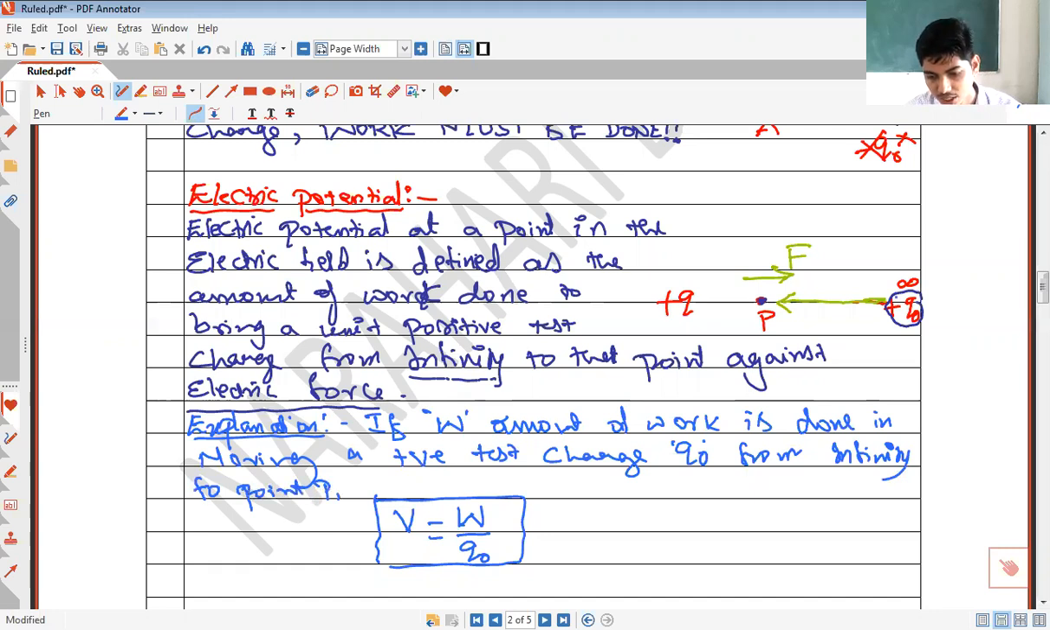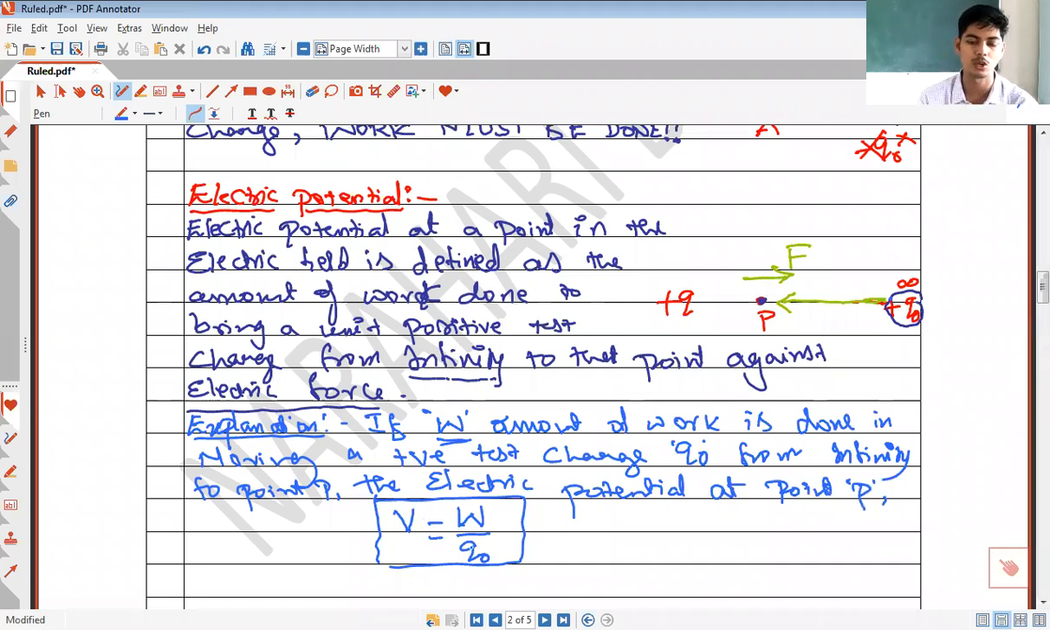If you do W amount of work in bringing the test charge Q naught from infinity to point P, then the electric potential at point P is given by V equals W divided by Q naught. This is the idea of electric potential.